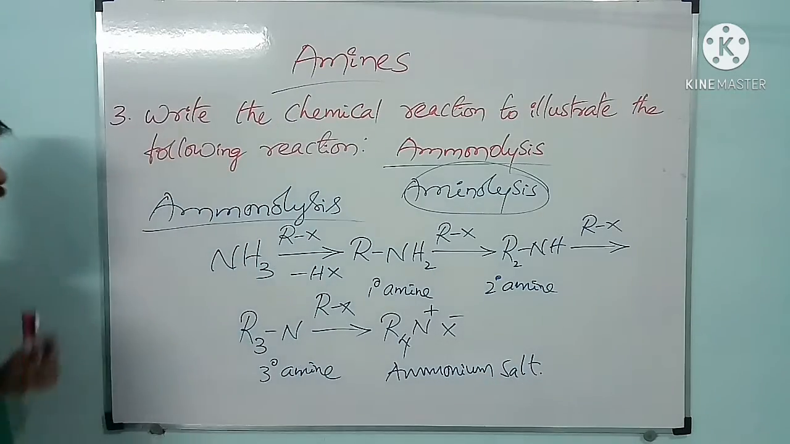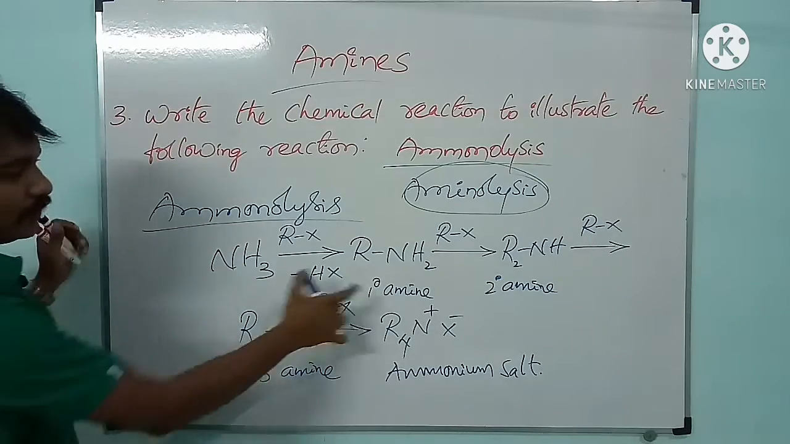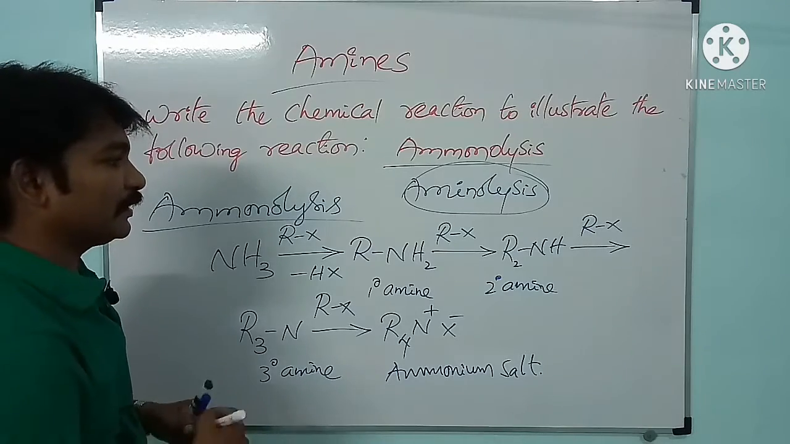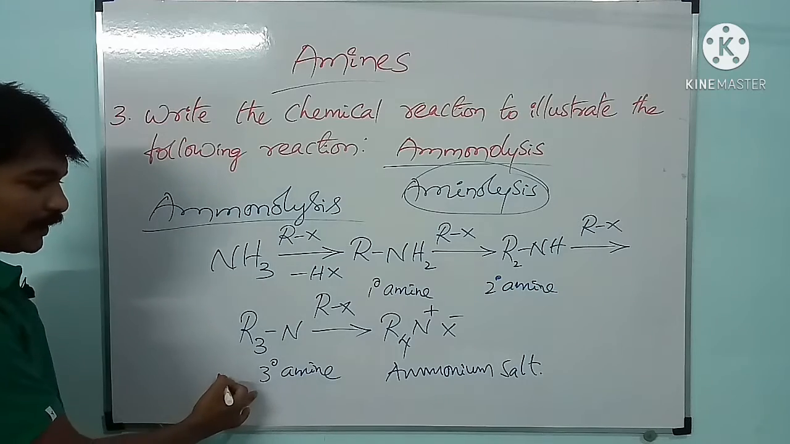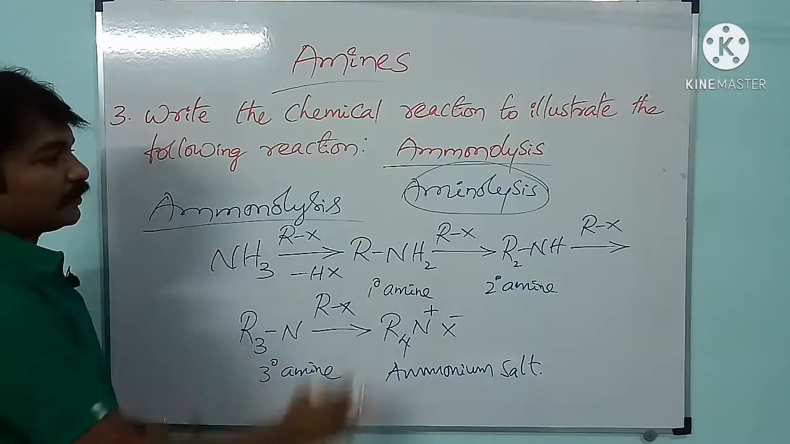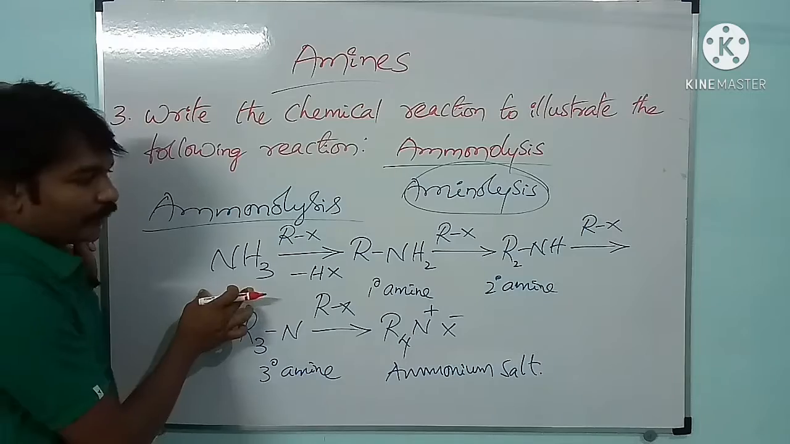Once again, check it. Ammonia on treating with alkyl halide gives primary amine. Primary amine on treating with alkyl halide gives secondary amine. Secondary amine on treating with alkyl halide gives tertiary amine. Tertiary amine gives ammonium salt. This is the process of getting ammonium salt from ammonia.